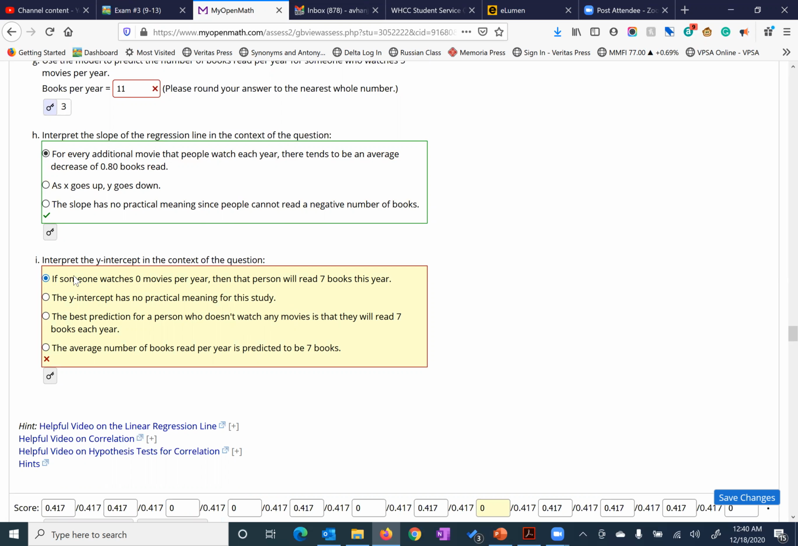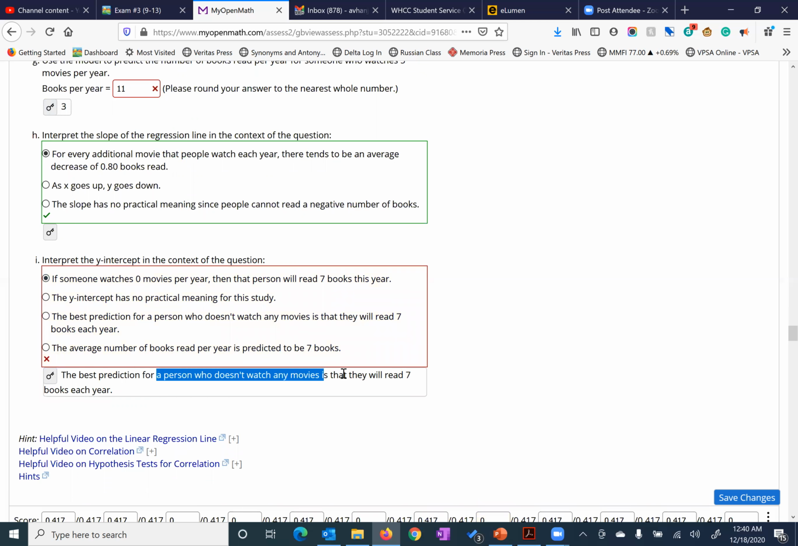So real quick here, your answer was that if a person watches 0 movies, then they will read 7 books. And again, that is not what a linear regression line is all about. Regression is all about predictions. So the best prediction for a person who doesn't watch movies will be that they read 7 books a year. So that's the correct answer here. And that should be the same thing they get right here. So again, linear regression lines are about predictions.